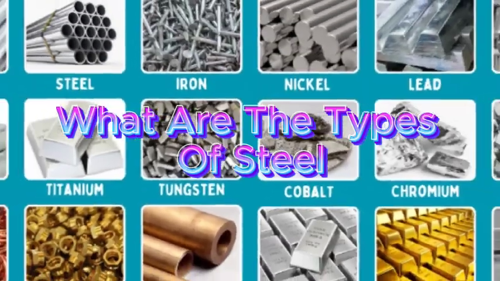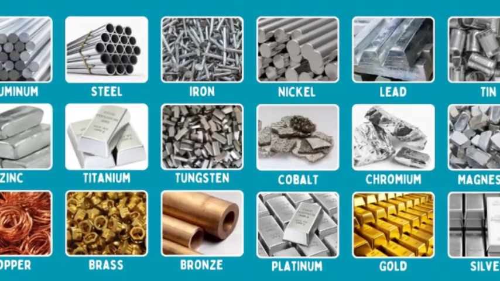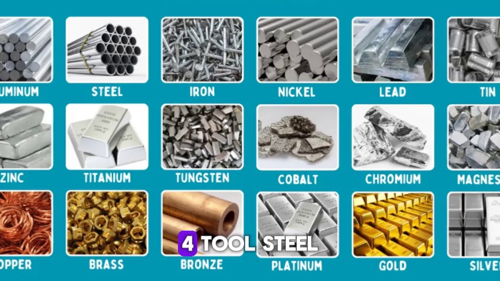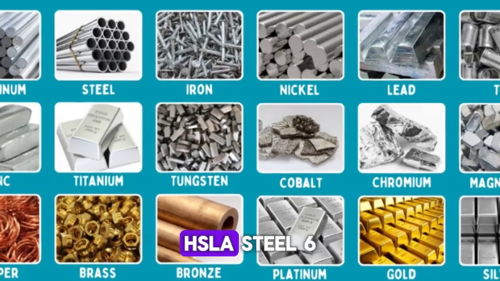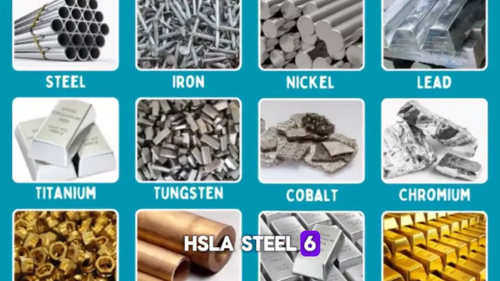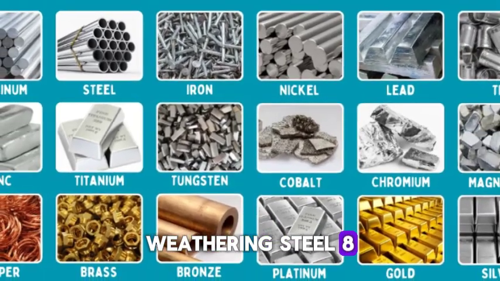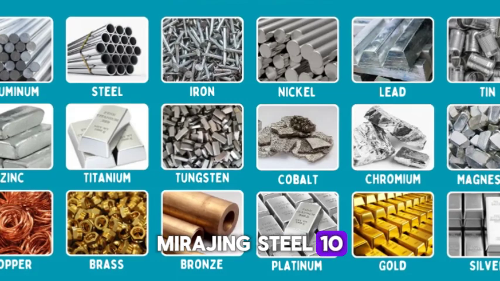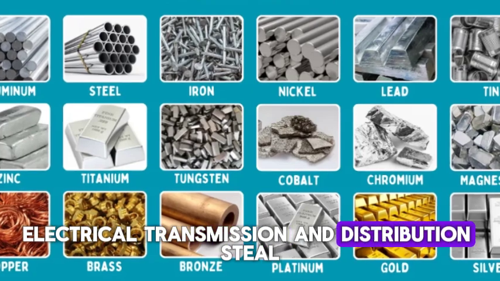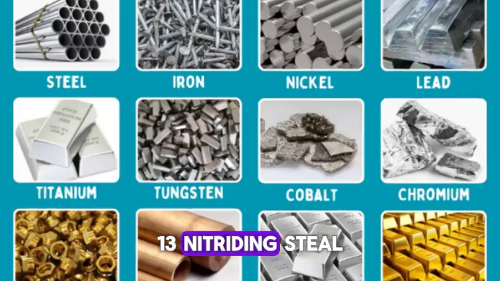What are the types of steel? 1. Carbon steel. 2. Stainless steel. 3. Alloy steel. 4. Tool steel. 5. High-strength low-alloy HSLA steel. 6. Electrical steel. 7. Weathering steel. 8. Galvanized steel. 9. Miraging steel. 10. Dual-phase steel. 11. Electrical transmission and distribution steel. 12. Spring steel. 13. Nitriding steel.